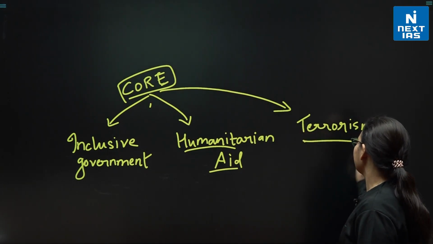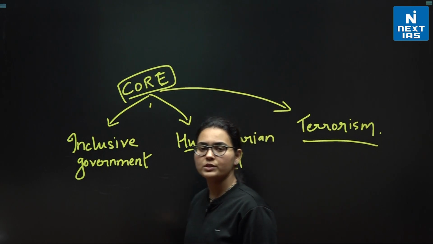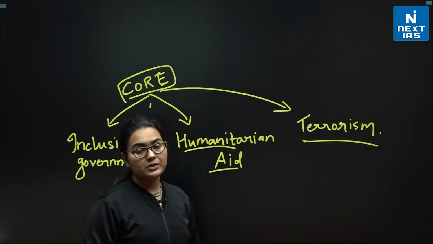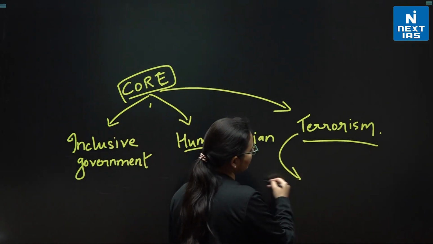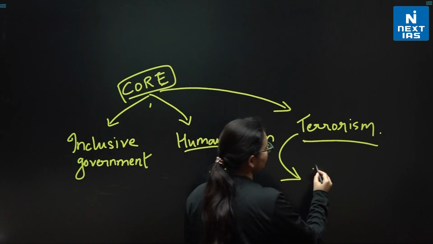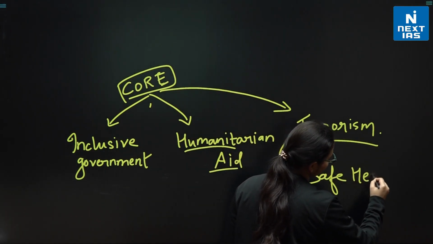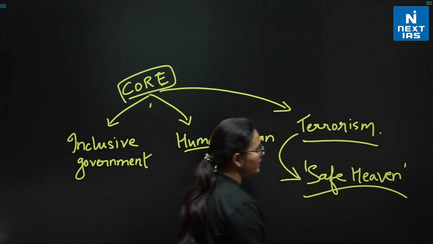Now, terrorism. Well, this is the issue which is bothering all of the countries, especially the Central Asian countries. So it was said that the Taliban should not provide a safe haven to terrorism.